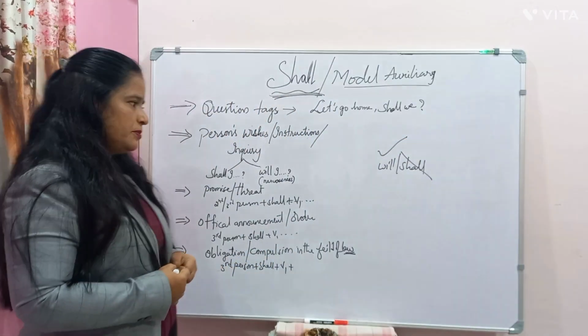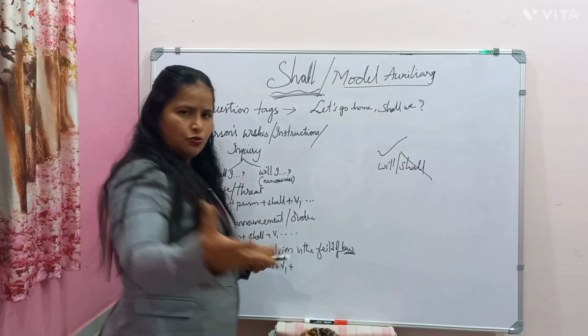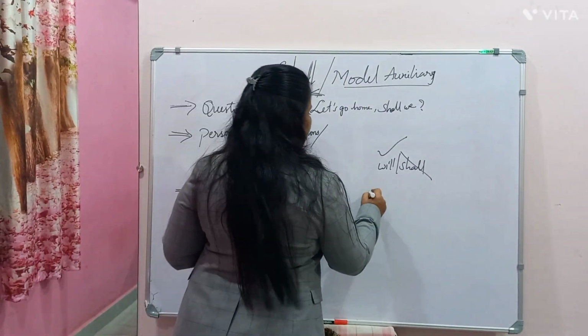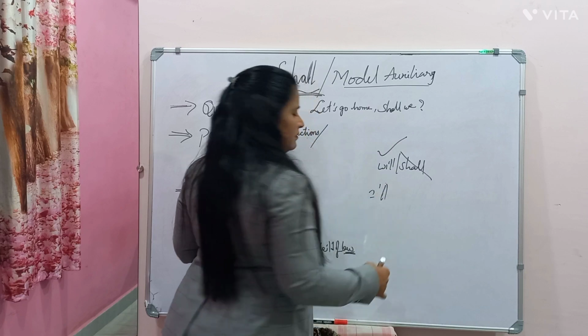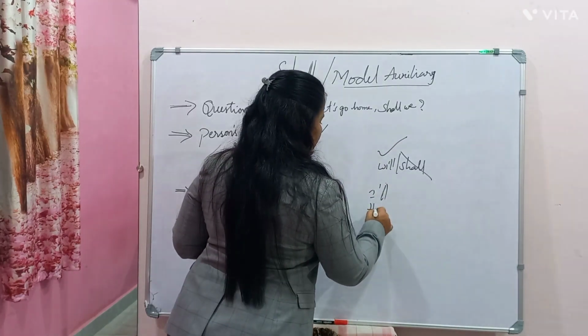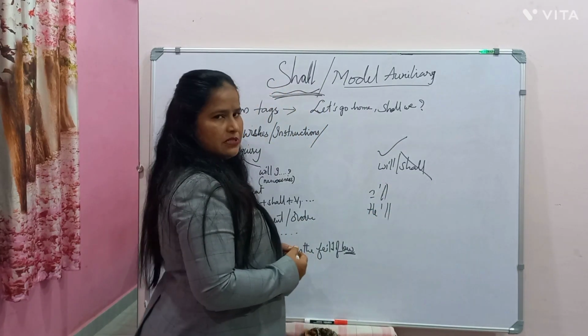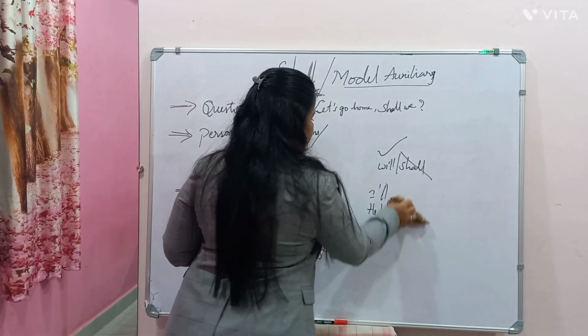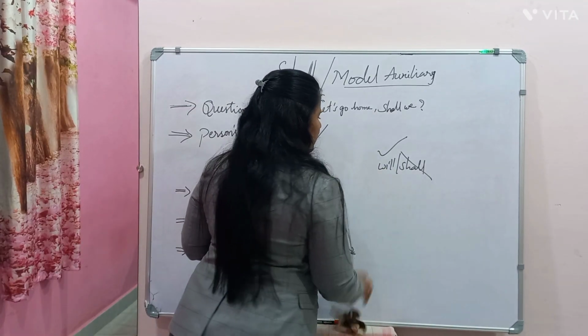In spoken English you might have heard only I'll or he'll. This is what we are hearing. Whether it is shall or will, anyhow will is used.